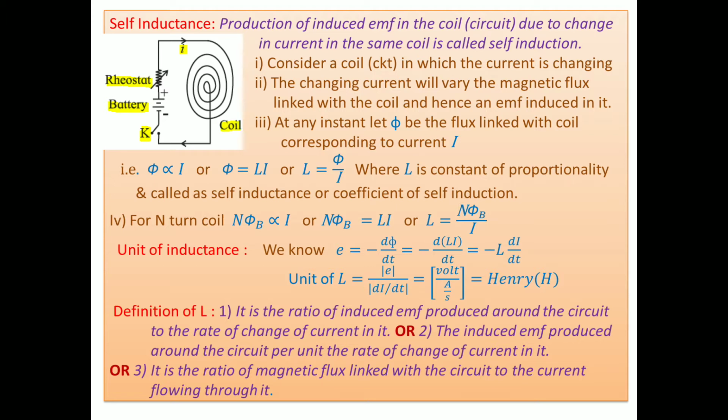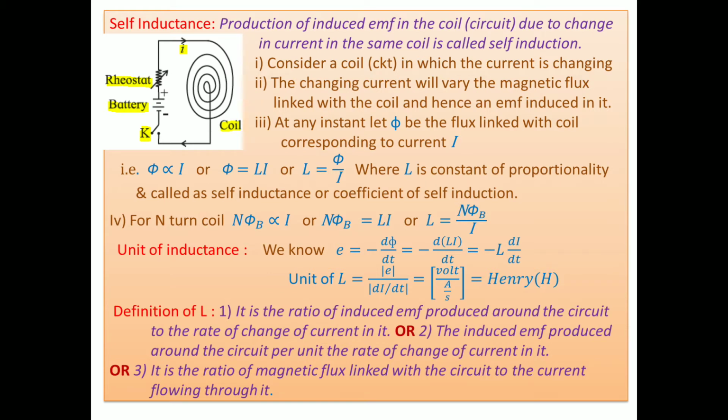As soon as the key is closed, what happens then? Current in the coil steadily goes on increasing and reaches its peak value. Before reaching the peak value or maximum value, the current goes on increasing.